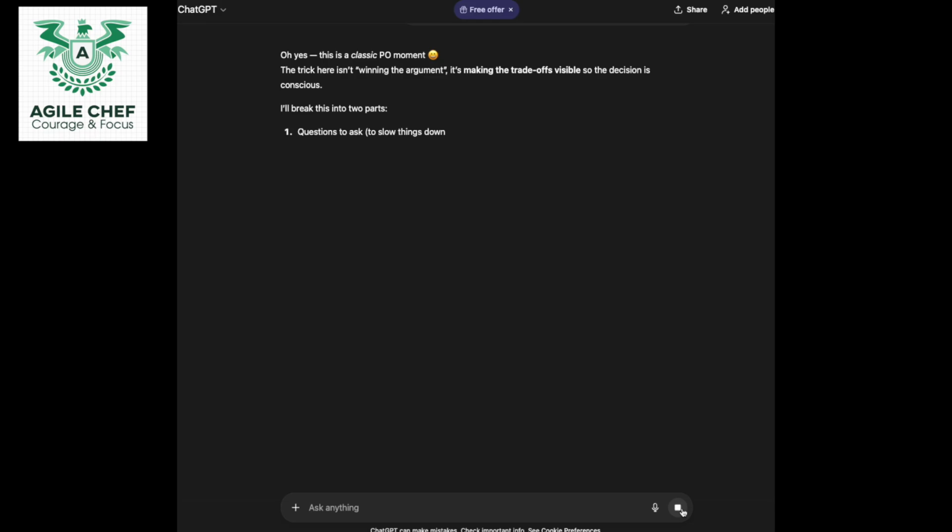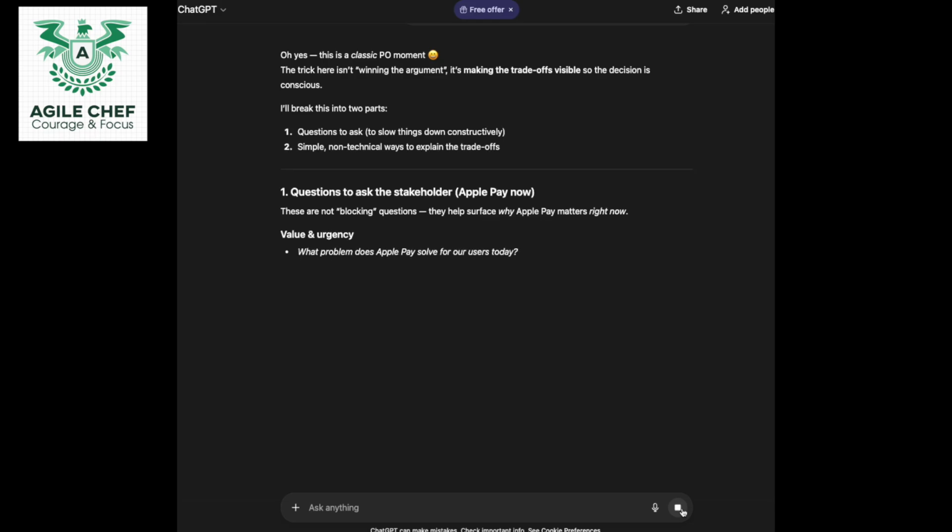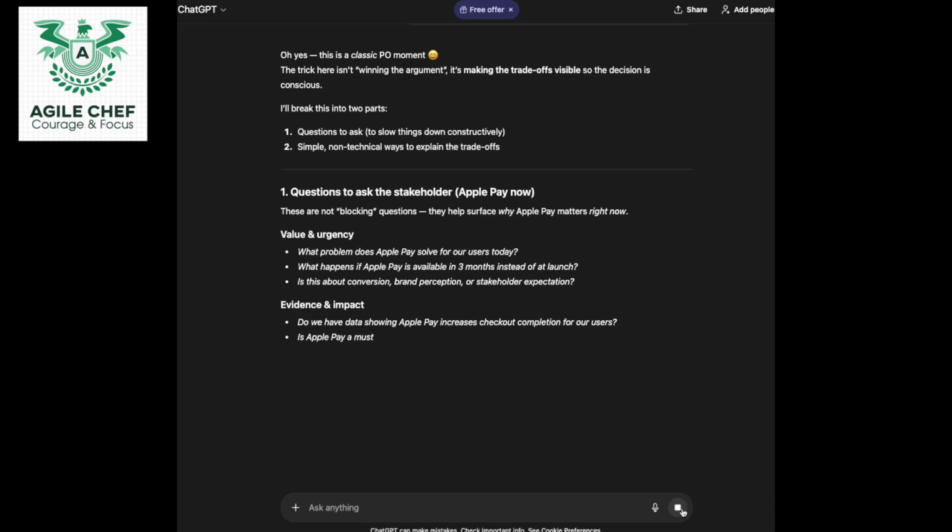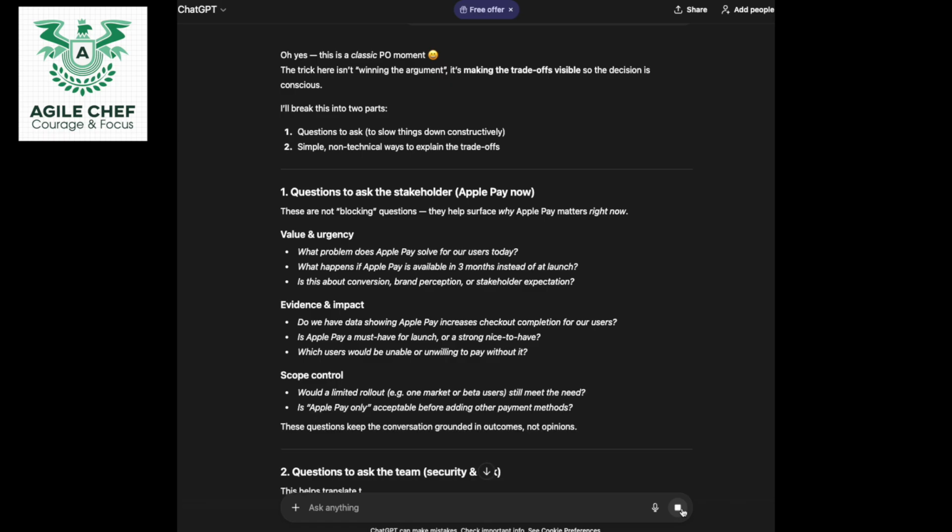Oh yes, this is a classic PO moment. The trick here isn't winning the argument, it's making the trade-offs visible, so the decision is conscious. I'll break this into two parts. Questions to ask, so to slow things down constructively. And the second bit is a simple, non-technical way to explain the trade-offs.